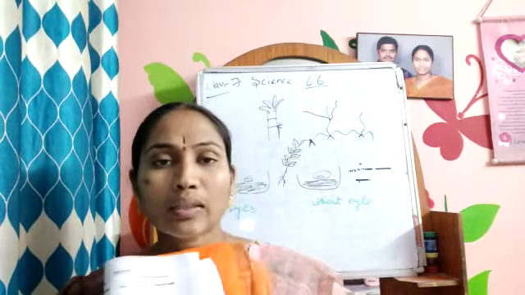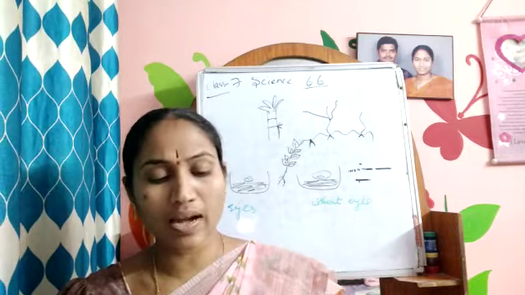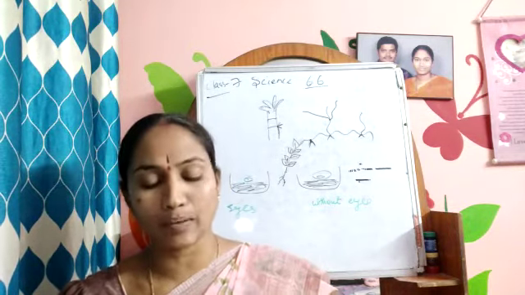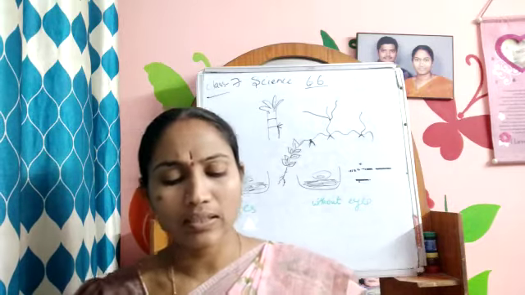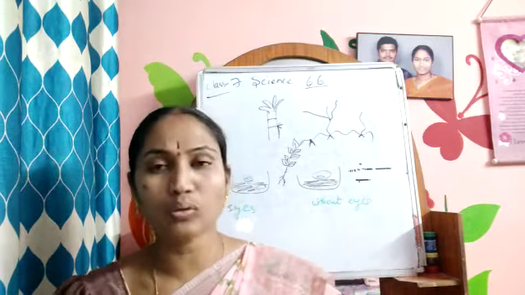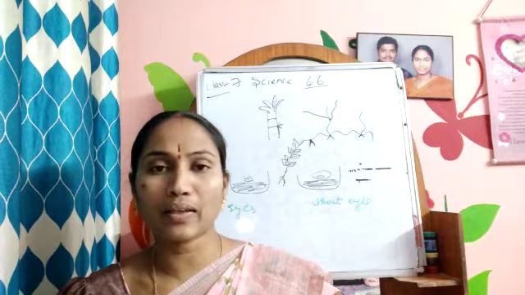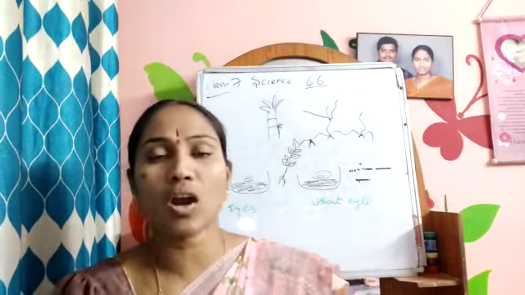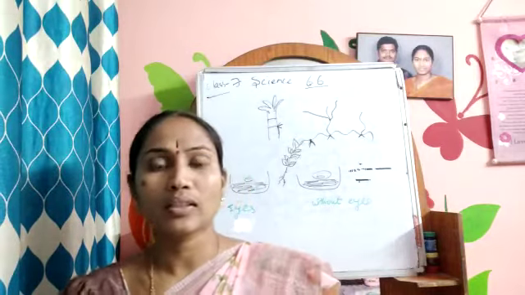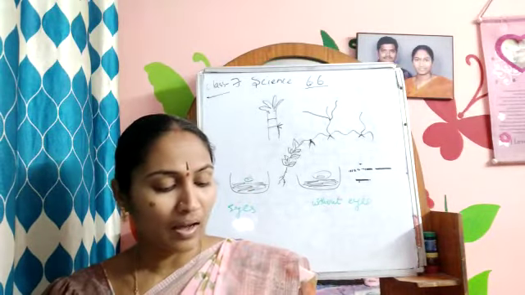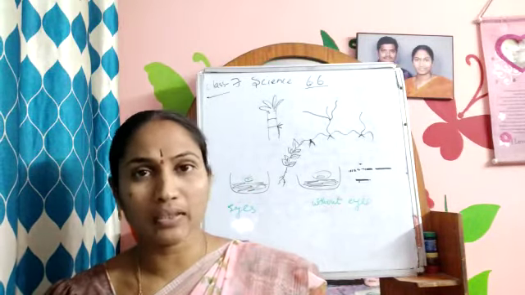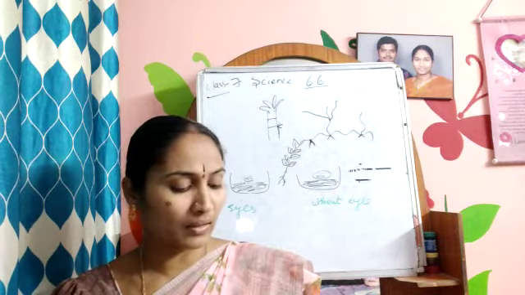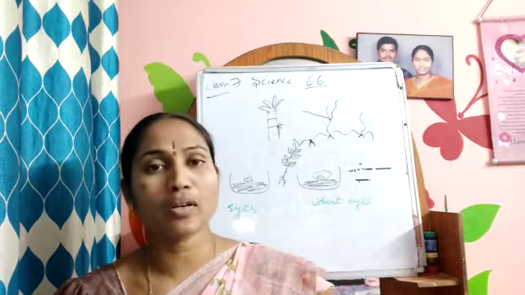So when they prepare the jalebi, the important thing they add is yeast. So what is yeast? Yeast is nothing but an outgrowth from the parent plant. From the parent plant, an extra outgrowth comes out. This is called yeast, and it will live independently. It will not depend upon the parent plant. This type of reproduction is called budding.